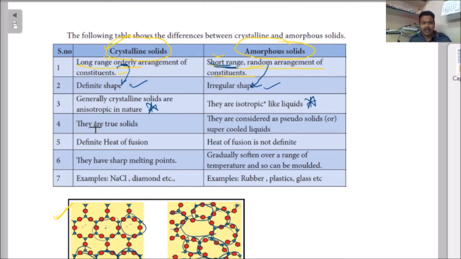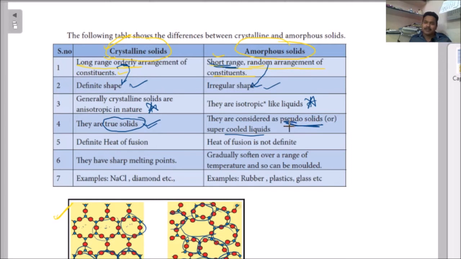Here, these are all true solids. These are considered as pseudo solids, otherwise supercooled liquids. So, crystalline solids are true solids. The arrangement is a long range order, so that they are true solids. Here, these amorphous solids are considered as pseudo solids.